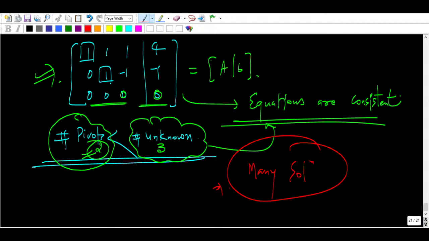Sir, other than diagonal elements of the augmented matrix, which elements are called pivot positions? See, we only have to consider pivots. You make an upper triangular matrix, and try to get a standard form: upper triangular or lower triangular matrix.